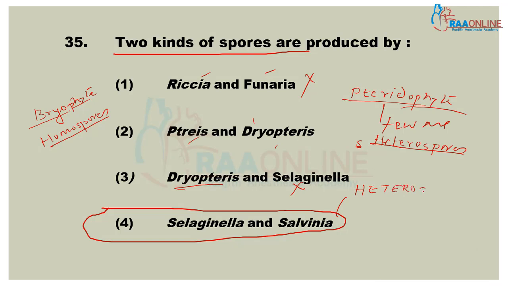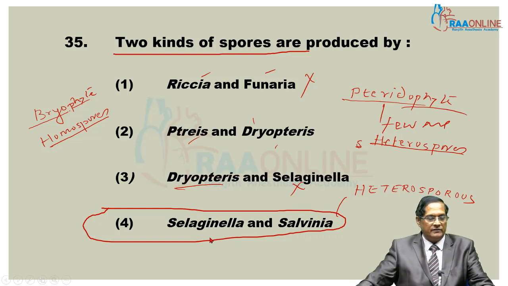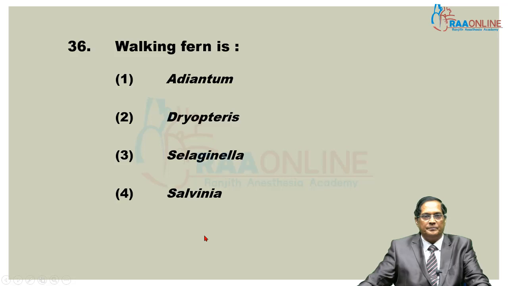The heterospory originated already in Selaginella.